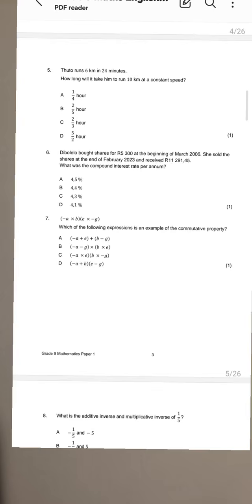So you could literally then count 2023. From 2023 all the way, guys. How many years is that? So like I said, the beginning of March, 2006 to the end of February. Guys, the end of February, like I said, is like the beginning of March. It's similar to the beginning of March, right? So the question is, how many years did our good friend here? How many years? So 2023.